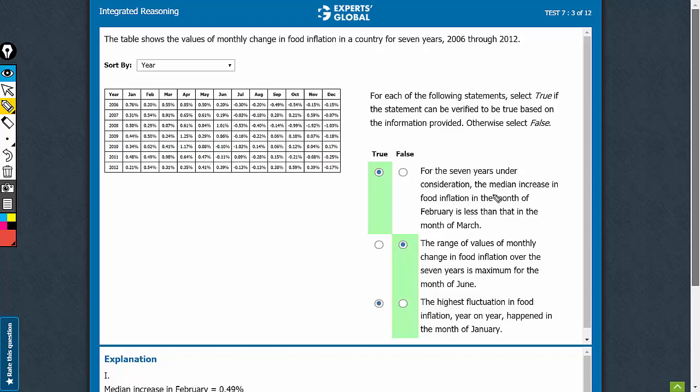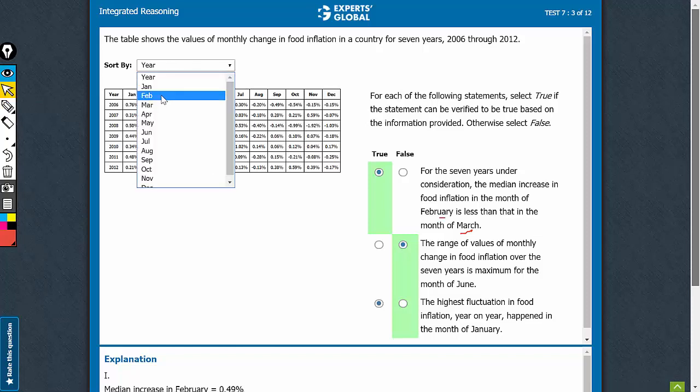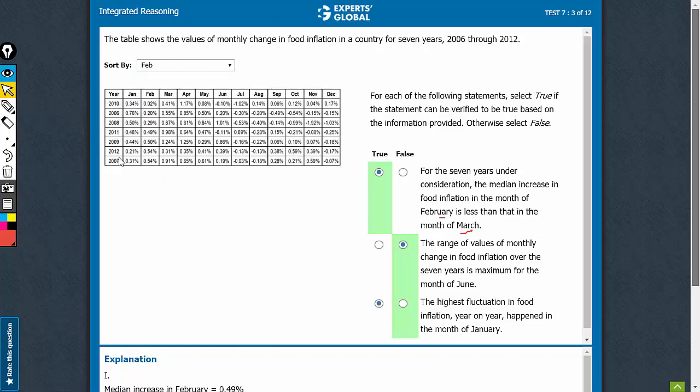This talks about the median increase in food inflation in the month of February and March. So let's sort it by February first. In all, there are 7 years under consideration. Therefore, the fourth value would form the median. The fourth value here is 0.49. So one value under consideration here is 0.49.